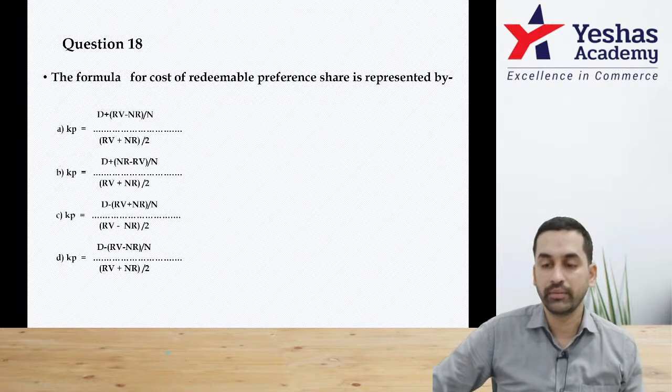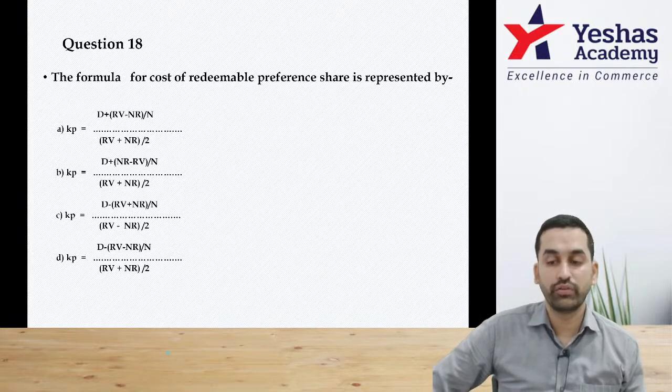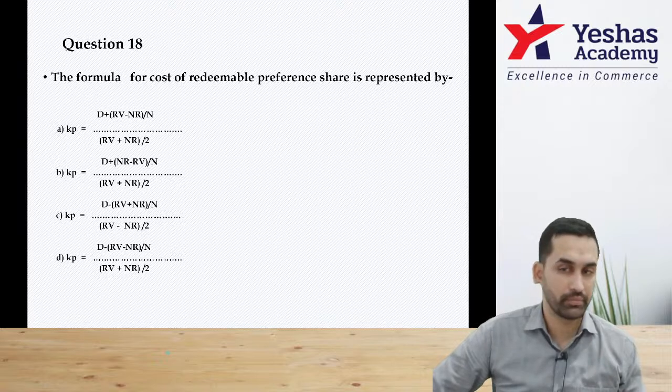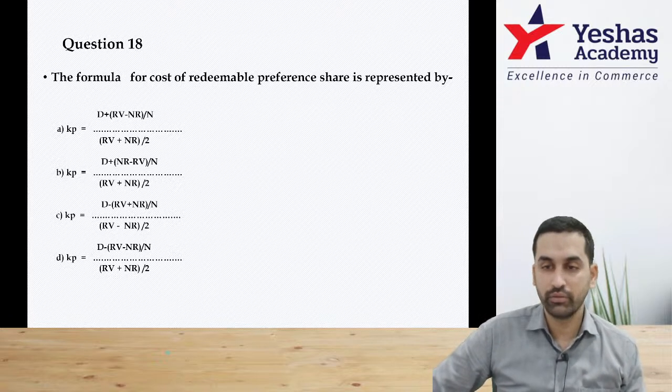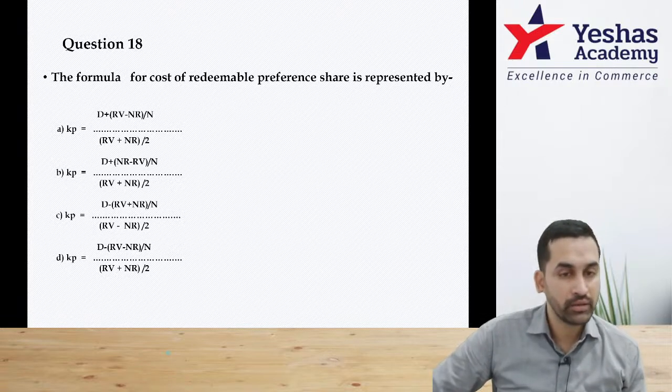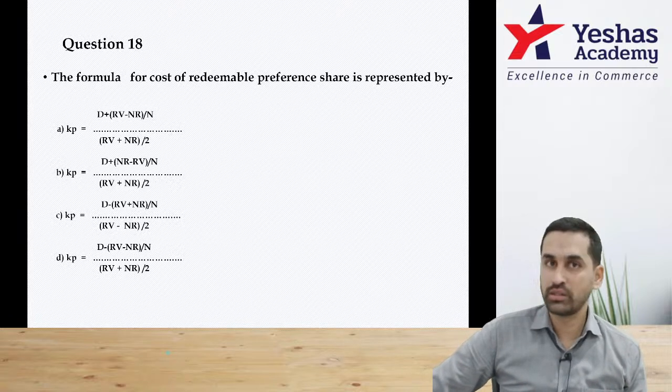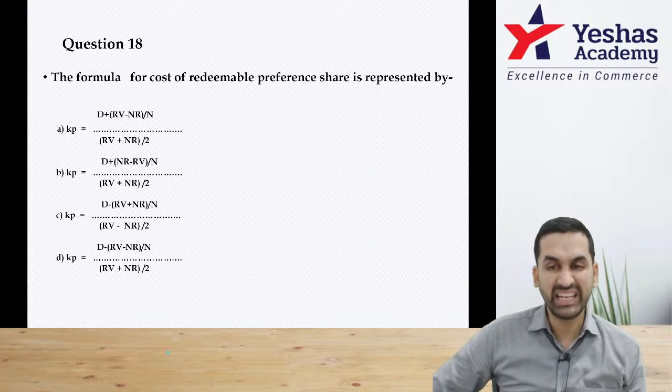Next, question 18. The formula for cost of redeemable preference share. Redeemable preference share is represented by 4 options given. First of all, D should be dividend. D plus, that is dividend plus loss on redemption. If you see option C and D, both are saying D minus.